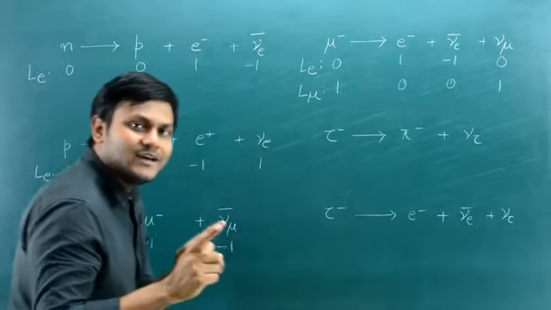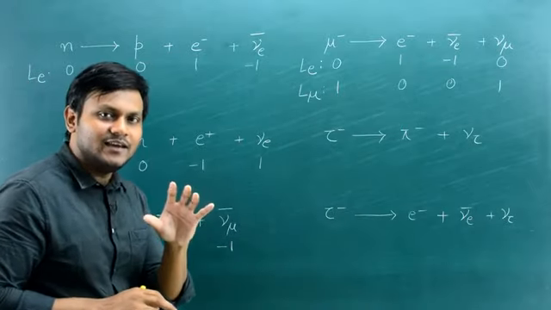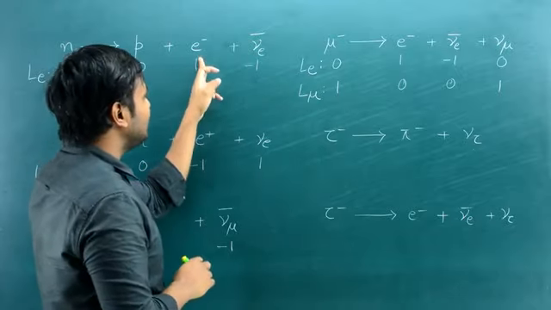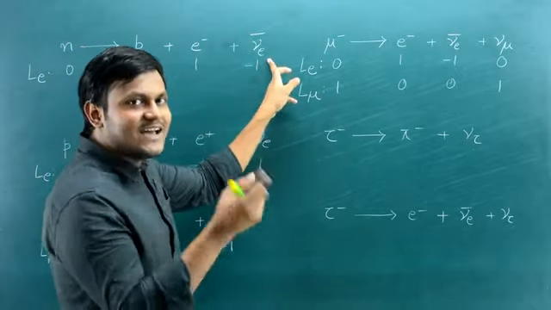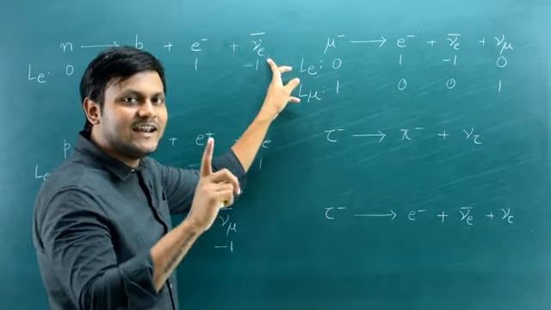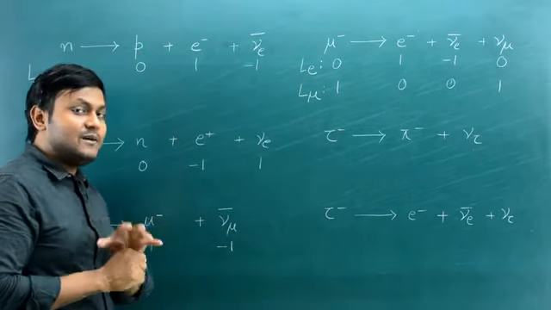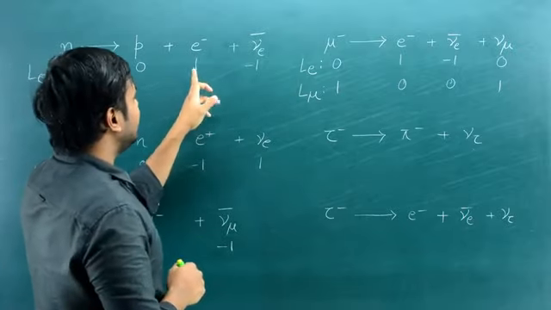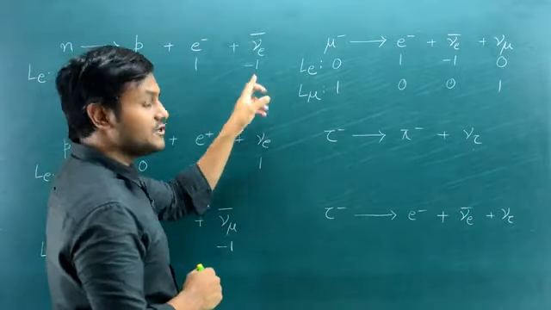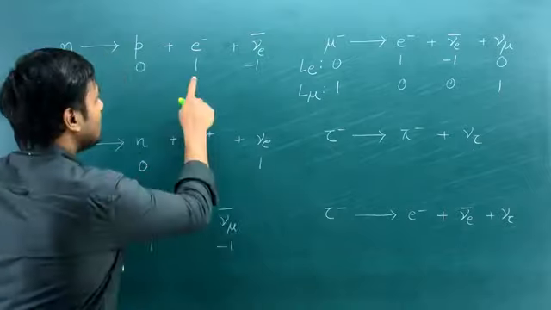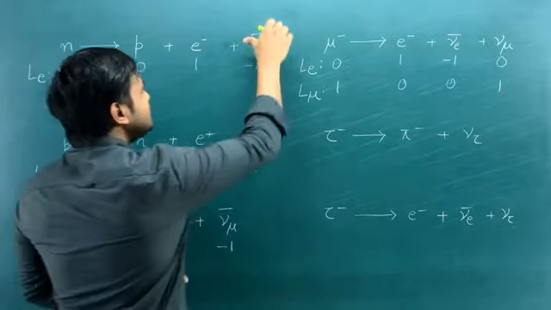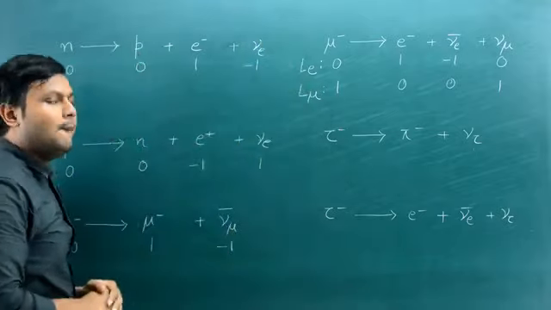I'm sure that every time you studied beta decay, you were confused at one point whether along with the electron, an electron antineutrino was emitted or an electron neutrino was emitted. I'm sure most of you were confused at some point. So in this case, if an electron is emitted along with an electron antineutrino, you get 1 and -1 lepton number, which remains conserved, right? But is this reaction possible?